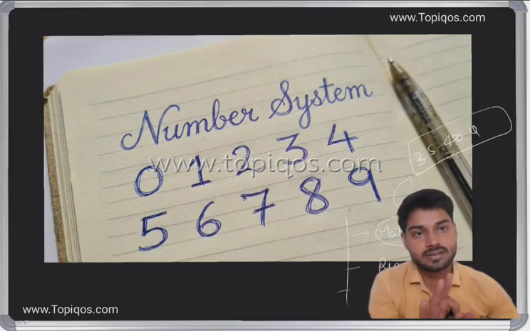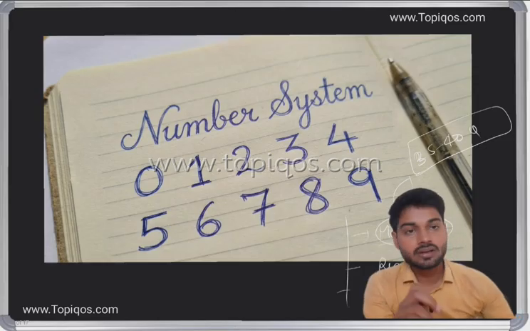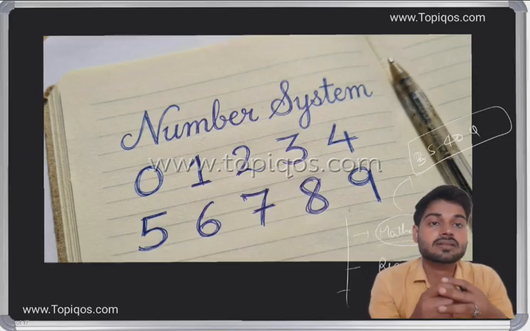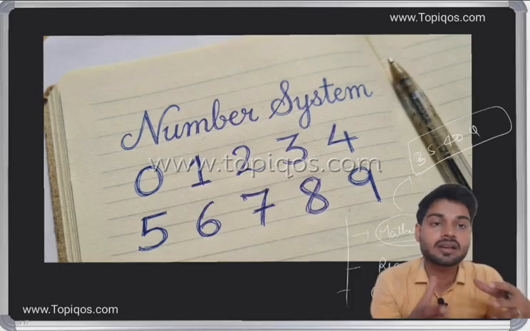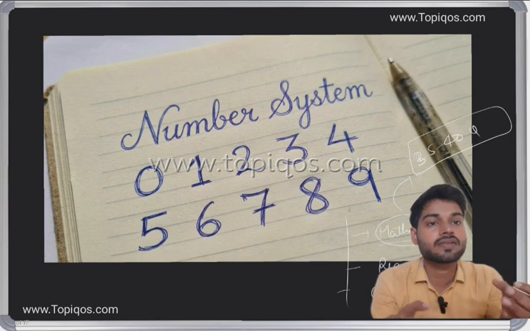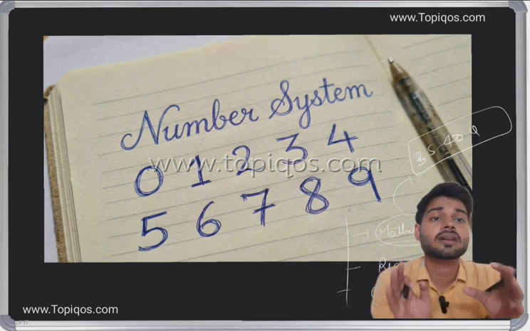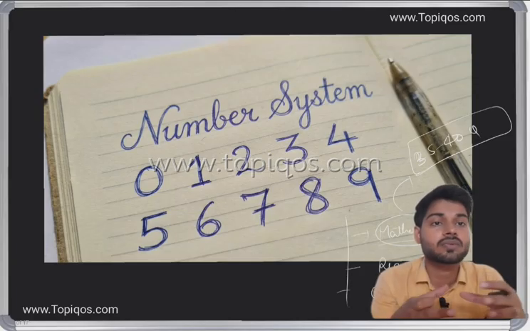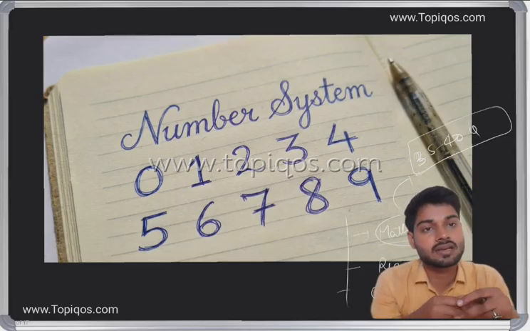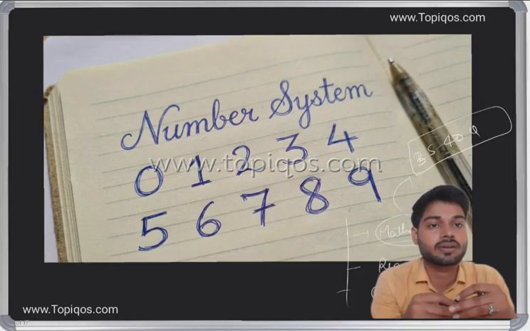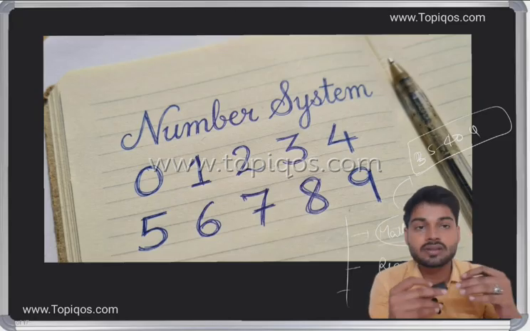Number system is the crux of quantitative aptitude: if they ask 35 questions, about 8 come from it, so around 25 to 30% weightage is number system. We will be starting with the number system.